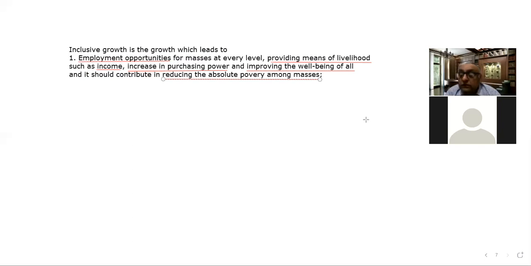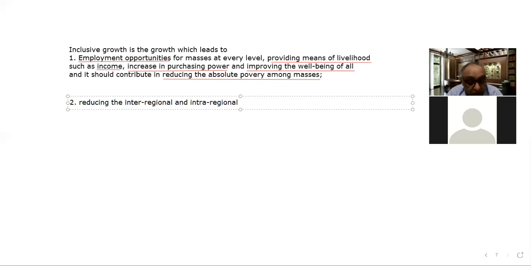One very important point related with this is absolute poverty: to end, or at least reduce, the absolute poverty. And the second important thing is reducing the inter-regional and intra-regional inequalities. This is the summing up of that. We have discussed all these points earlier also.